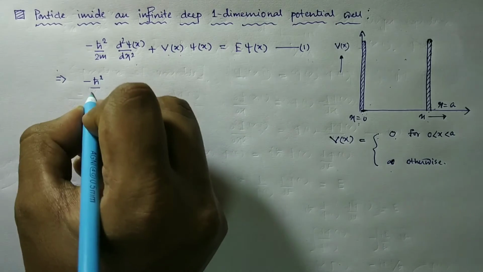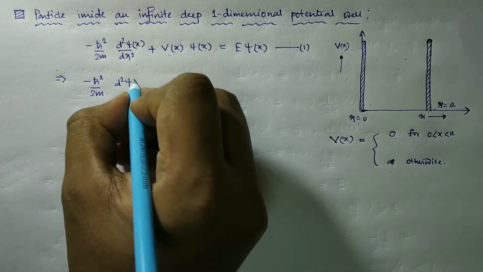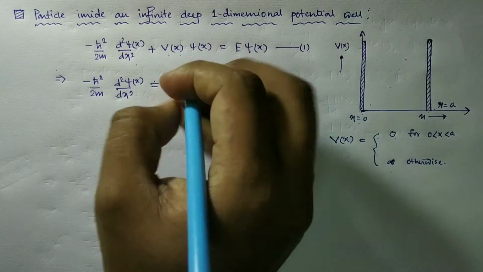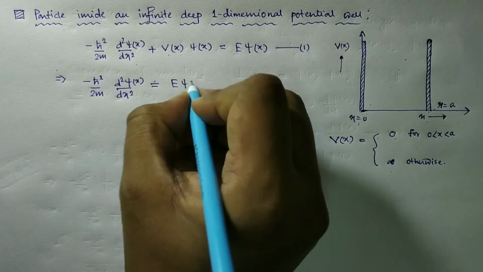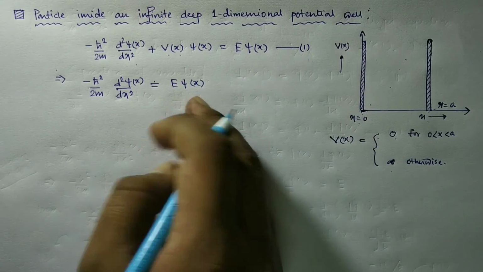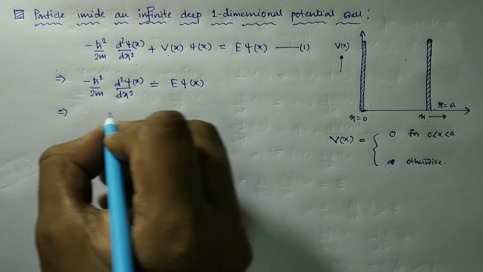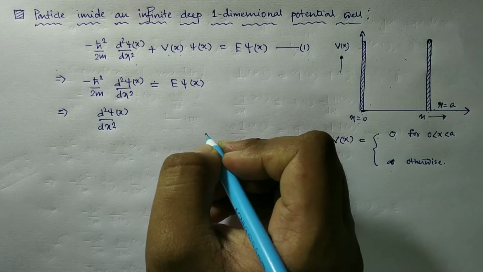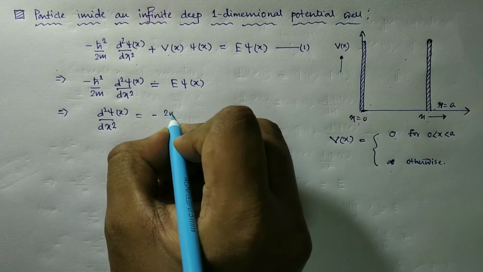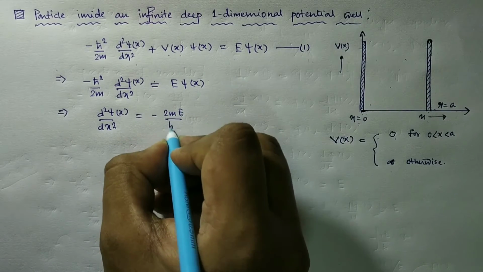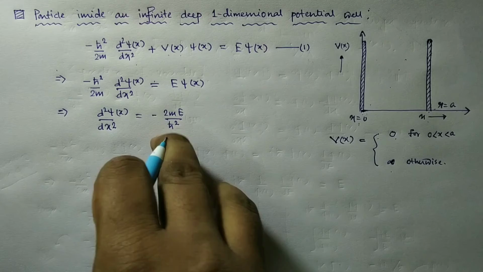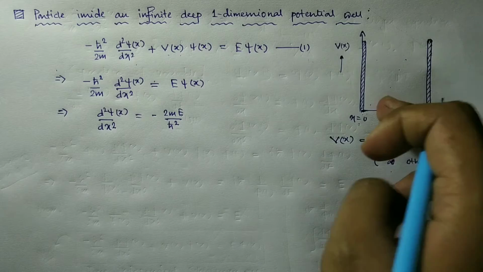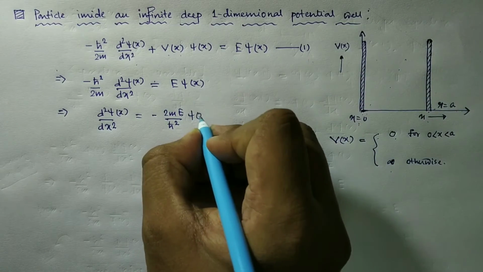minus h cut square by twice m, d2 psi(x) by dx square, and V is 0, so this term vanishes. This is equal to E psi(x). Look here, just some rearrangement. We have d2 psi(x) by dx square equal to minus twice mE divided by h cut square, where h cut is h by 2 pi, E is the energy of the system, and m is the mass of the particle under consideration, times psi(x).